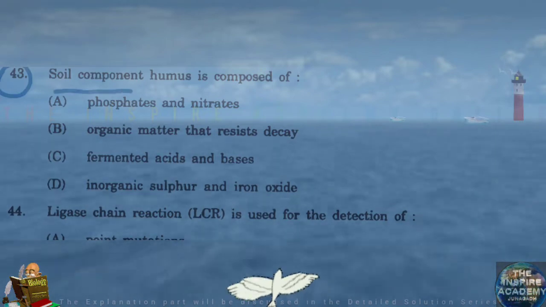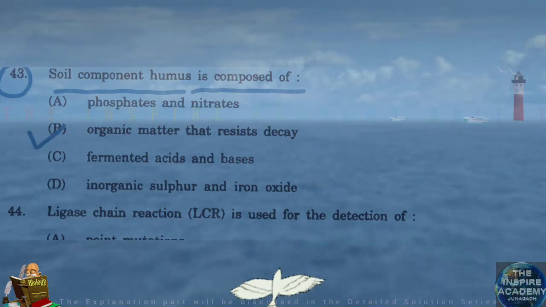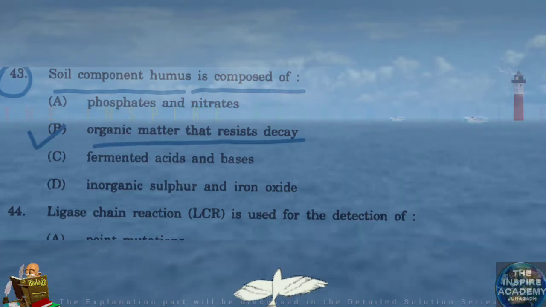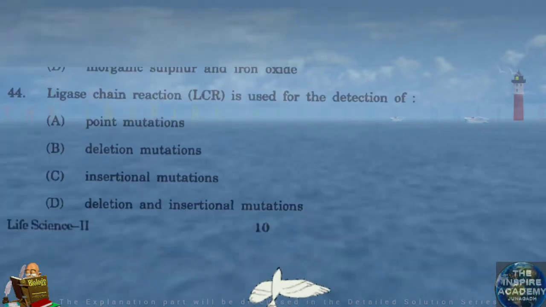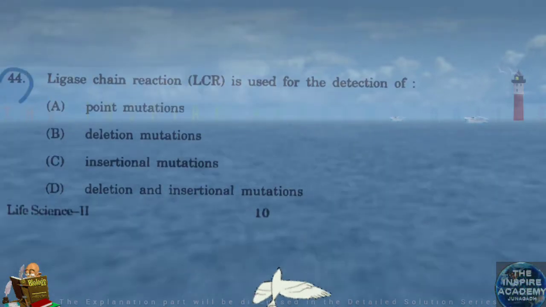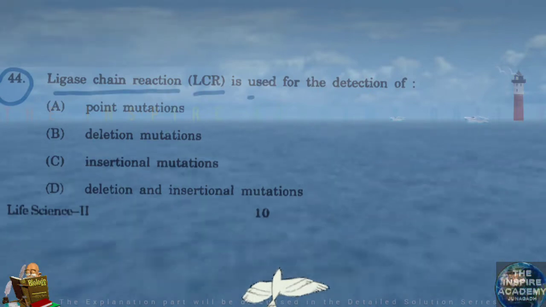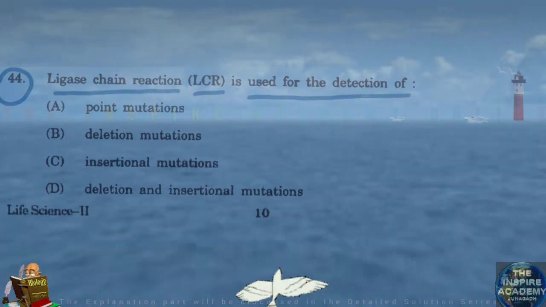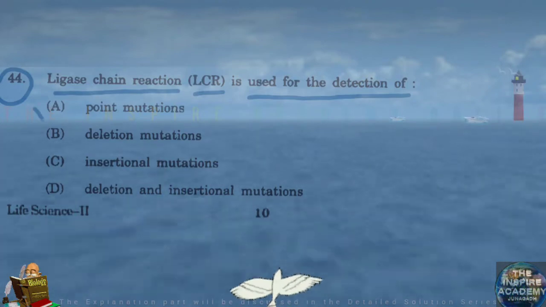Soil component humus is composed of organic matter that resists decay. Question number 44. Ligase chain reaction LCR is used for the detection of point mutations.